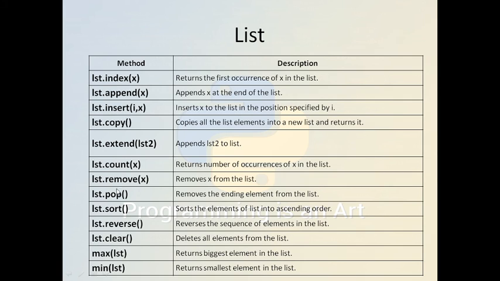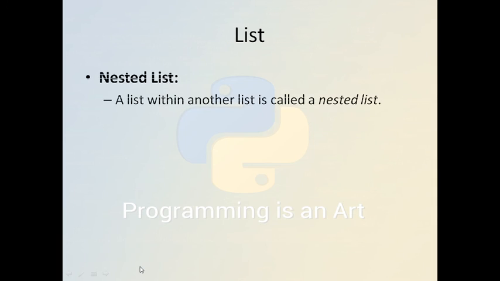We can also remove the top element, like a stack, using pop. We can sort this list. We can reverse all the elements. We can clear, that is delete, all the elements from the list. The max function will return the maximum element of a list. The min function will return the minimum element of a list.